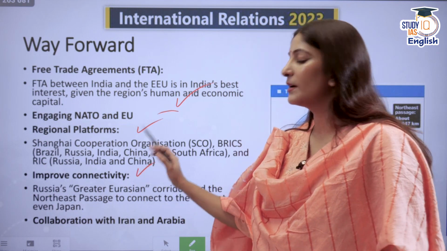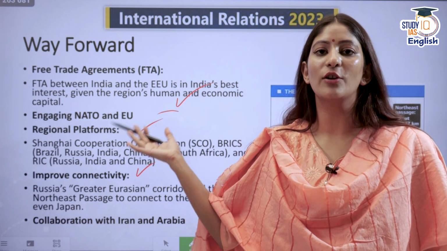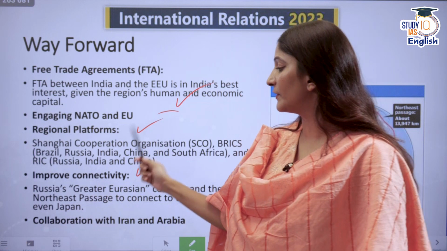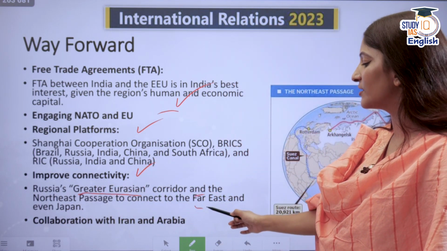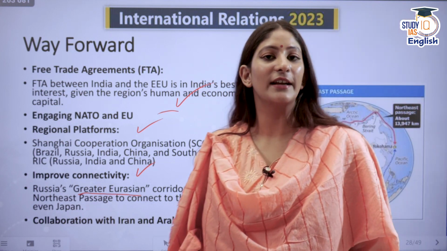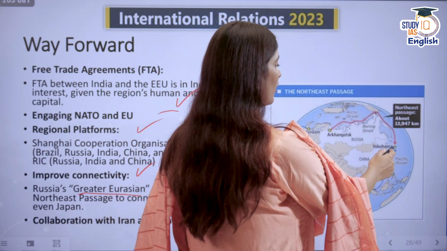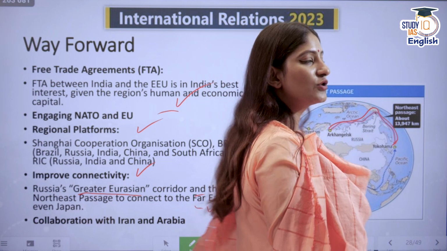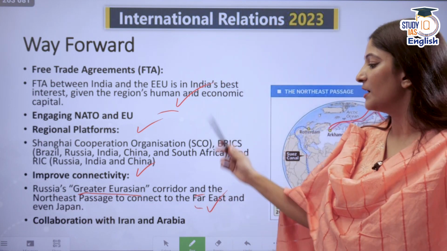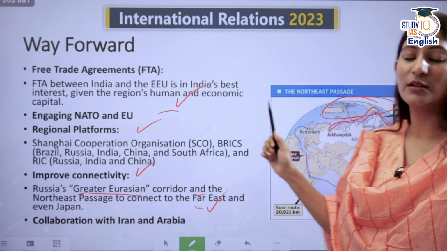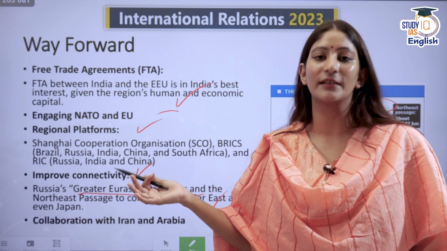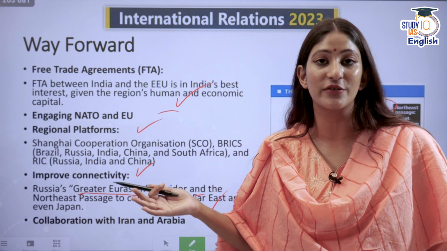Improve connectivity. India can be a part of improved connectivity if it joins Russia's Greater Eurasian corridor and the Northeast Passage, so that we can also get connected with the Far East. This is the Northeast Passage. India should show interest in all this, so that we can also be a part of it when there is an exploration process going on in the Arctic region for many natural resources.